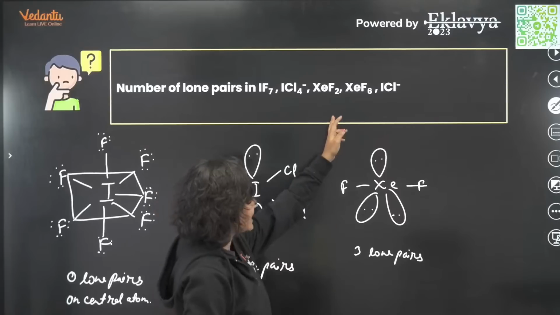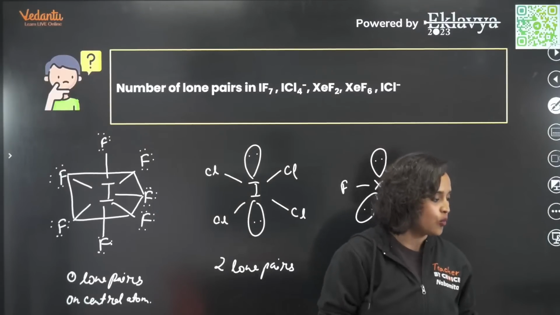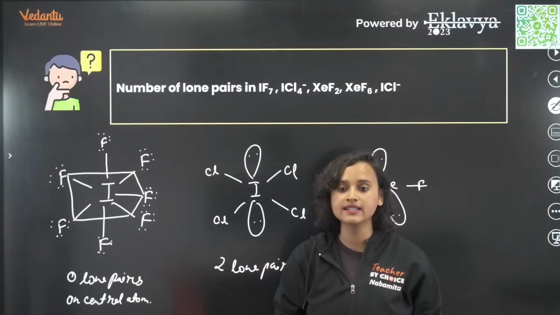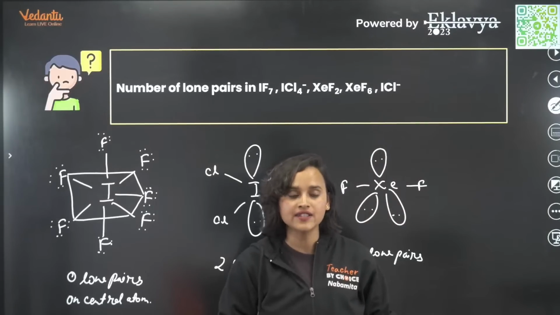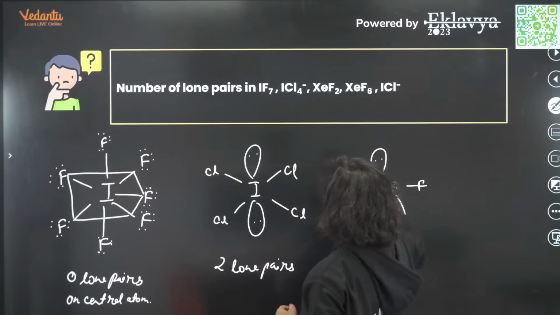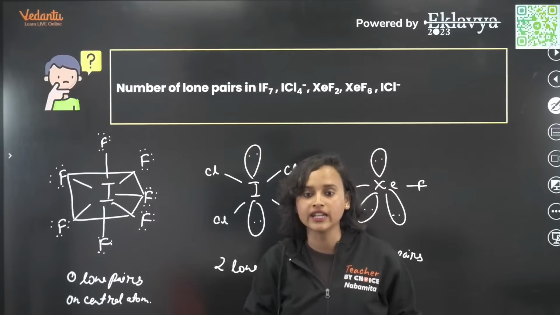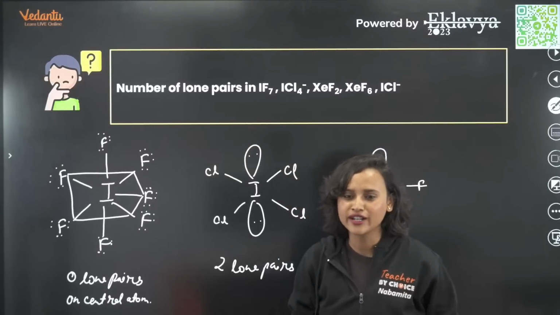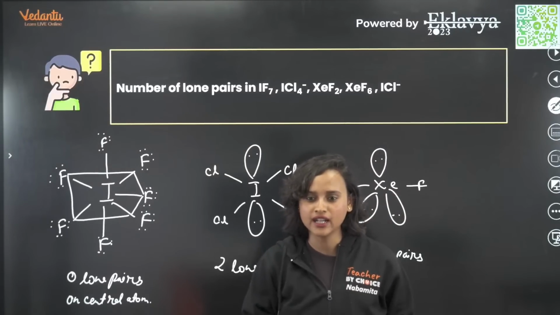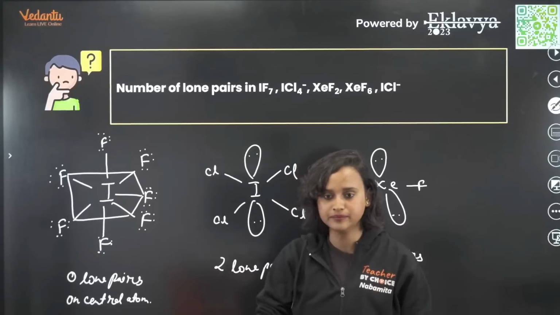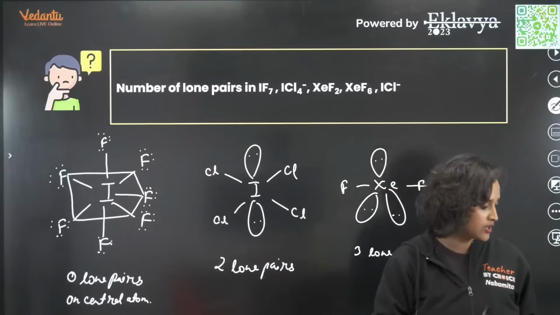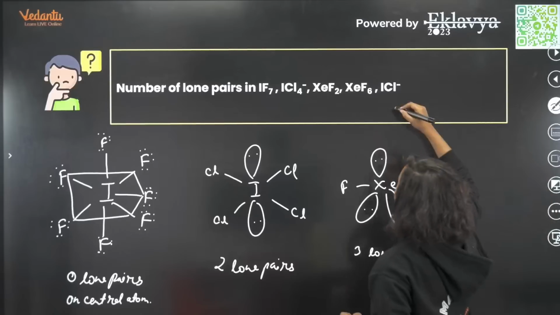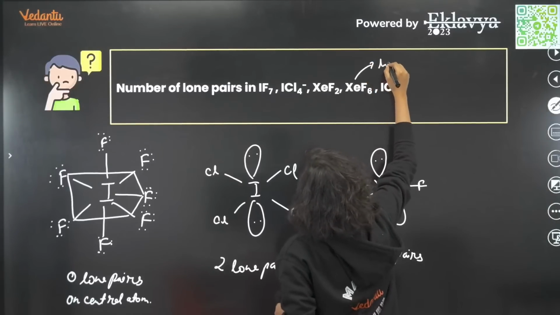Now what do we have? XeF6. Same thing if we do, how many lone pairs will we get? XeF6, that means the lone pair will be 1, isn't it? Somebody already told me 2, 3, 1. Are we right, everybody? For XeF6, let me write it down here.